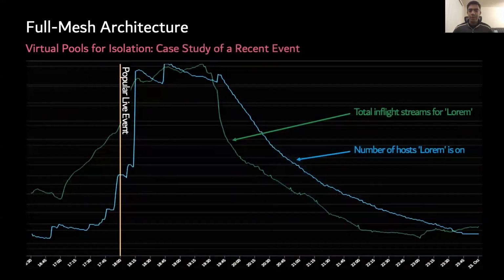To illustrate virtual pools in action, let me share a graph from a very popular live event in late October that garnered a lot of real-time traffic. This live traffic was served for a customer I shall call Lorem. In this diagram, we see that the total streams handled by Lorem more than doubles before it comes back to a more normal range, as seen in green. To handle the spike, we can see that the number of Blade Runner hosts serving Lorem, seen in blue, scale up proportionally in an extremely short span of time. All of this took place without adversely affecting any other Blade Runner customer, and the entire thing was completely automated with no need for any in-person intervention.